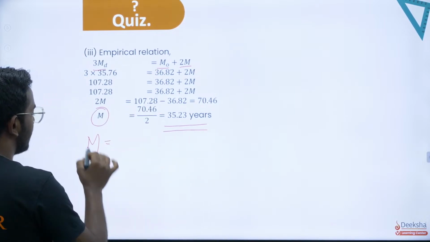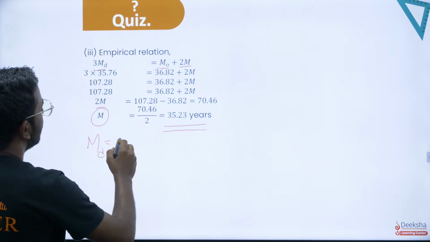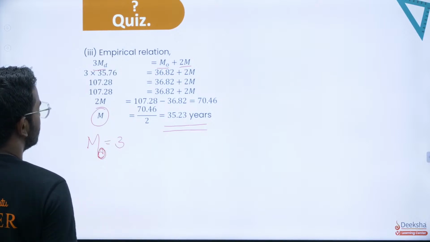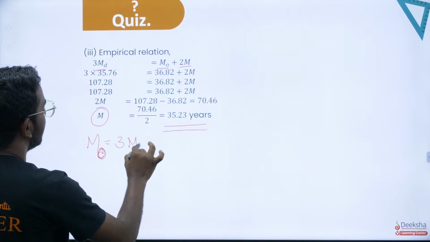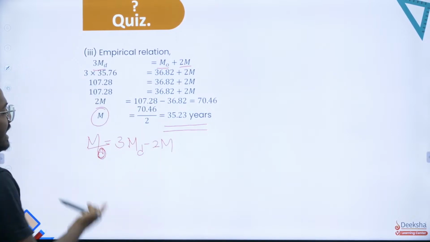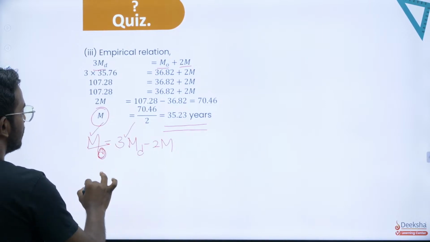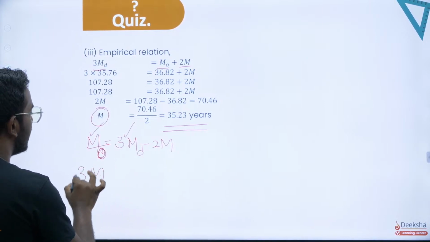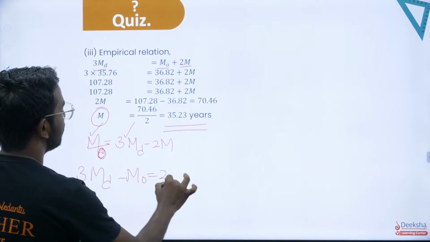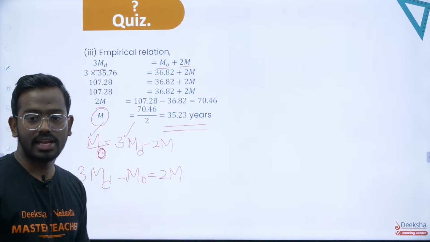The formula remains the same again as I've mentioned. So the mode is equal to 3 times of median minus 2 times of mean as mentioned here. It is the same thing but written in a different way, that's it. So you know what is mode, what is median, substitute, or you can take 3 times of median minus mode is equal to 2 times of mean, or take this 2 to the denominator, you will end up with the result. Hope this is clear everybody.